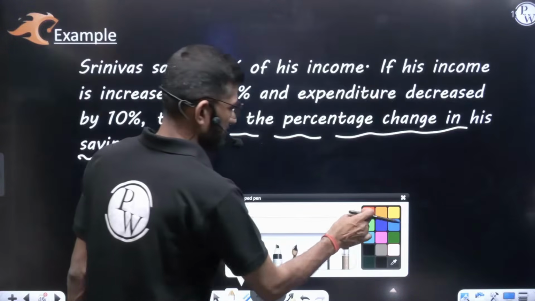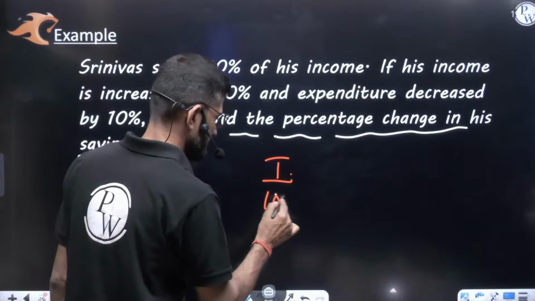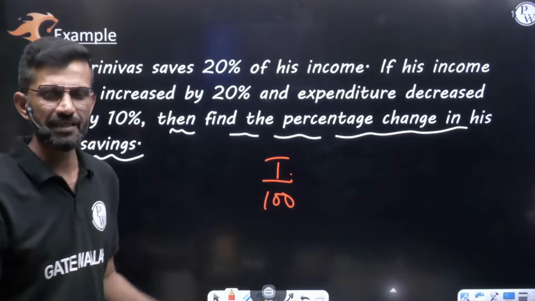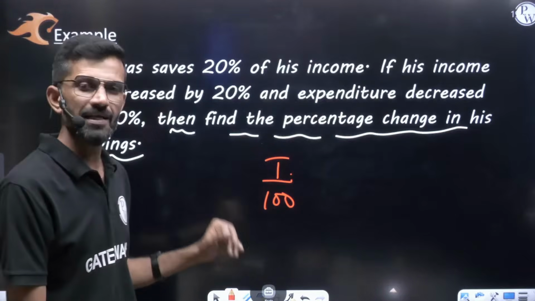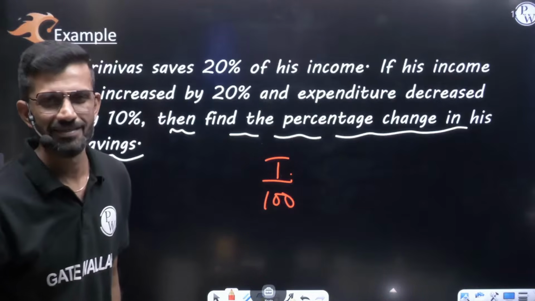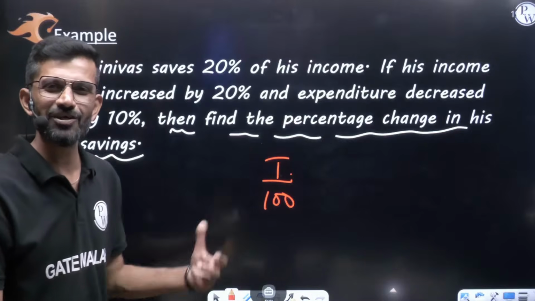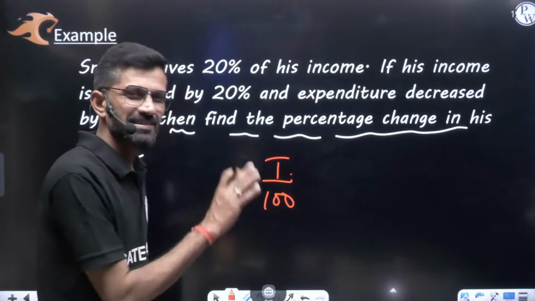Very simple. Let's say Srinivas' income was 100 rupees initially. No doubt it is a very small income, but we are taking 100 because it will be easier for us, since they are talking about percentages and everywhere it is 100.